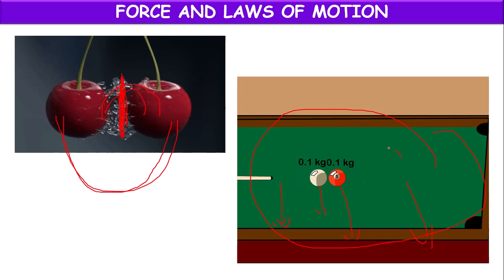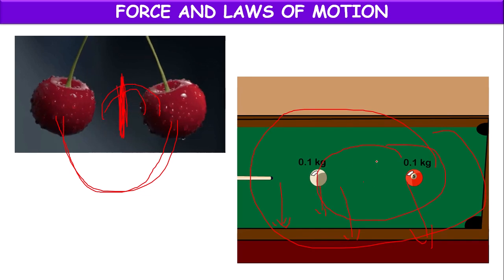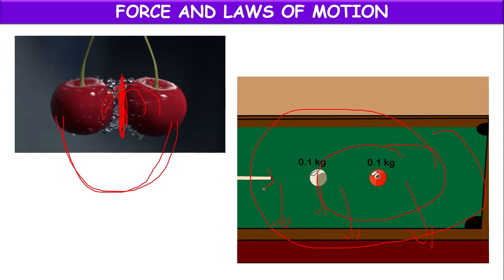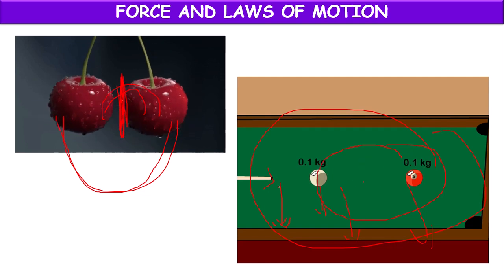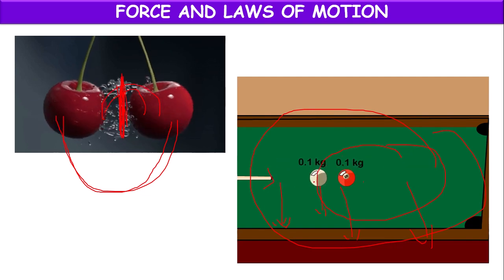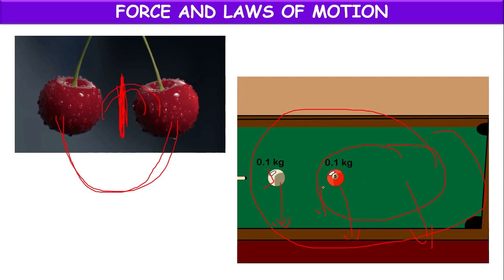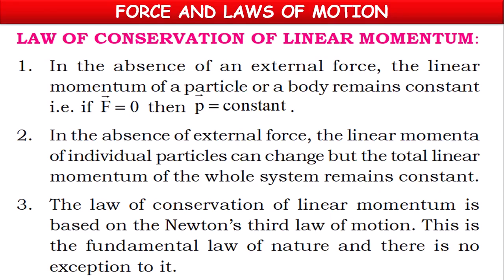Here hitting means two balls hitting with each other. That we have to consider. Not hitting with a stone. That we are not talking about. So these are the examples of the law of conservation of momentum, children.